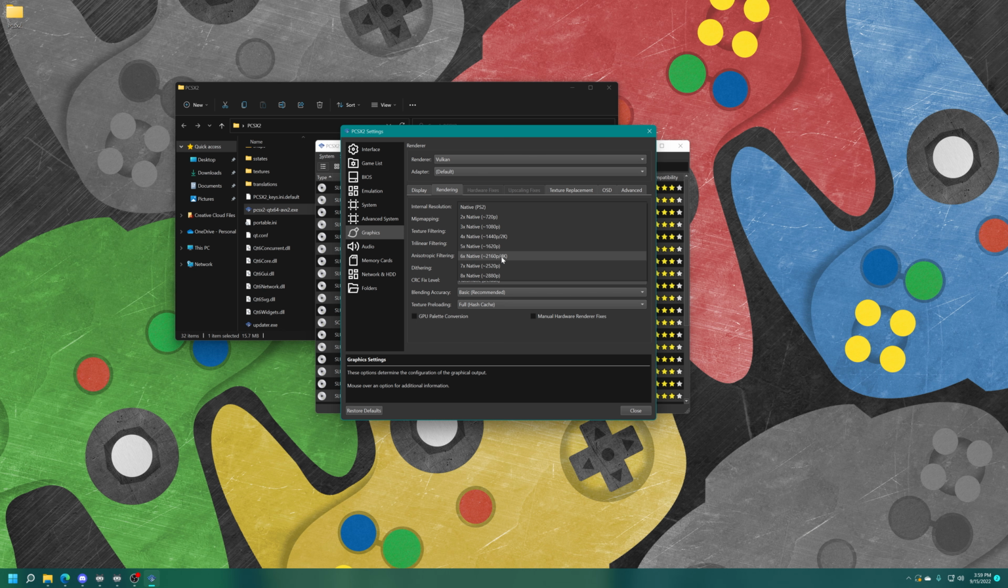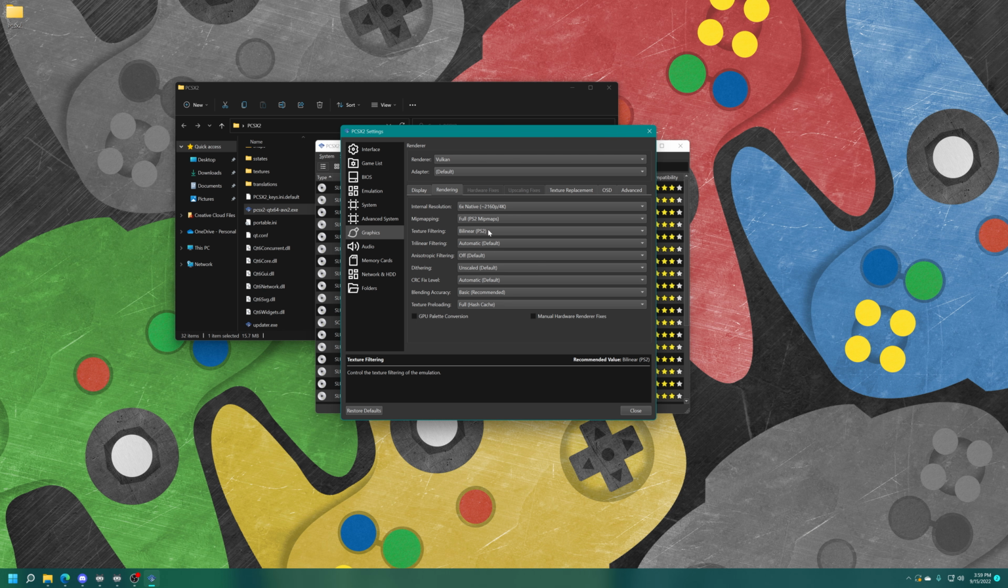If you experience lag where you didn't have it before, just drop it down in value until you don't have that lag. So on my GPU, I can do the 6X just fine. MIP mapping, this is on automatic. Some games don't use MIP mapping, some do. But if you want to go for full accuracy, you can just do full PS2 MIP maps. But automatic should be good for most users.